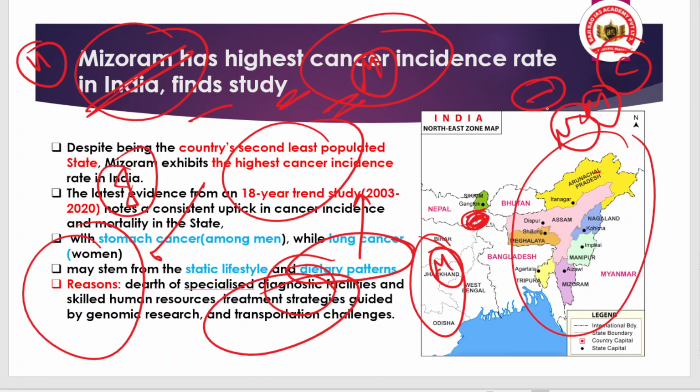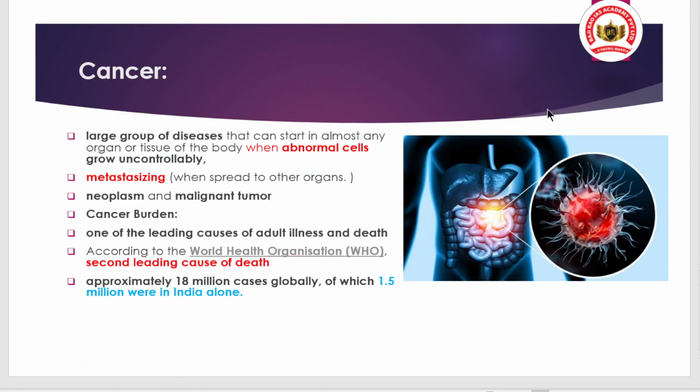But here we will be trying to understand the cancer basics. When we talk about cancer, first of all, it is not a communicable disease, it is a non-communicable disease, and can have its origin because of the abnormal growth of cells. These cells are not good for our body, very bad, and when they grow they affect the tissue or the organ.